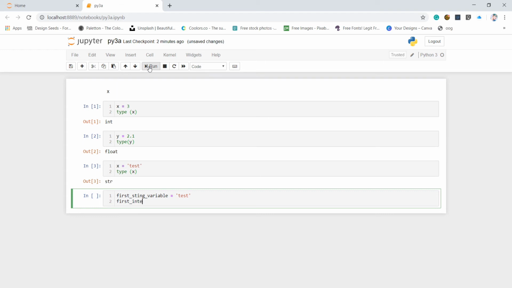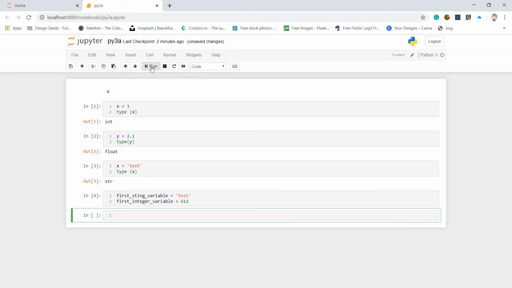So after that, let me show you that I can literally name my variable anything. I will name it first_string_variable, and I will assign a value of test. And I will create one more variable, let's say first_integer_variable, and I will assign 612, a number value.